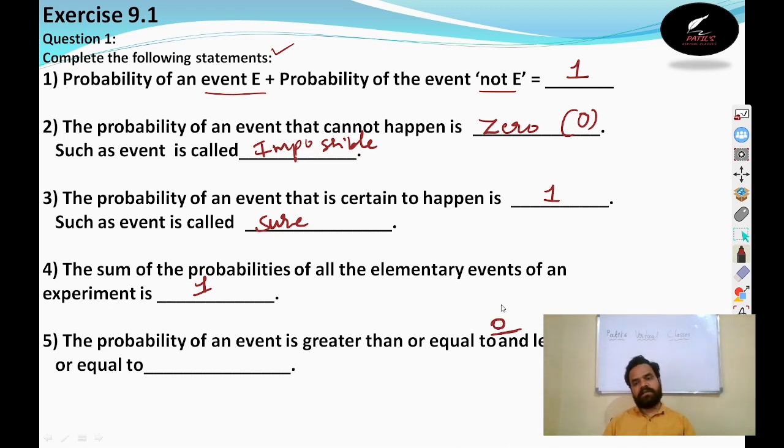The probability may be 0 or greater than 0 and less than or equal to 1. This implies the probability of an event varies between 0 and 1. This is clear. So this is the first part of the exercise. We will go for the next one. Is that clear?